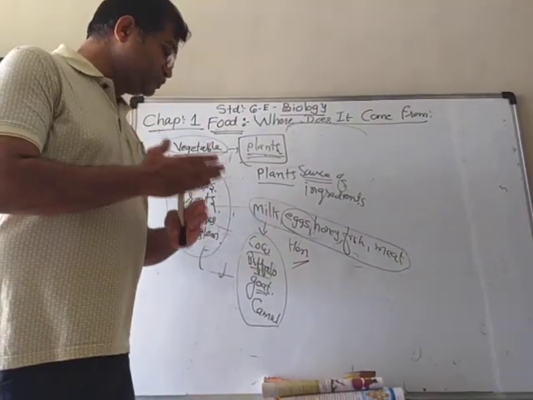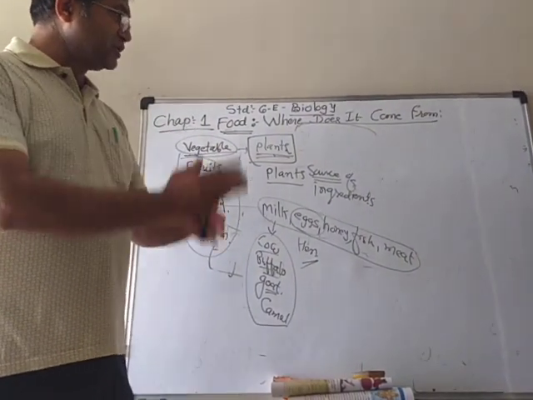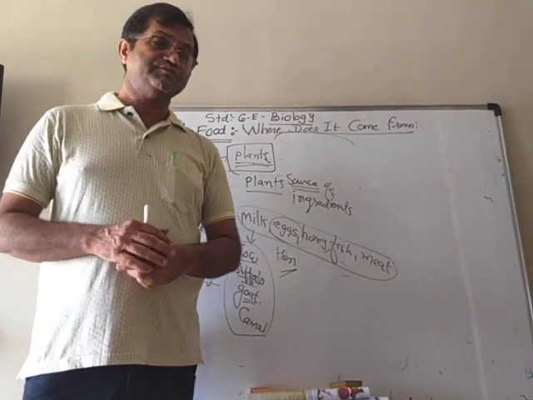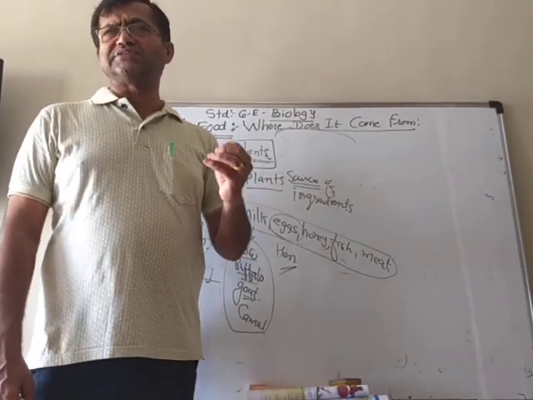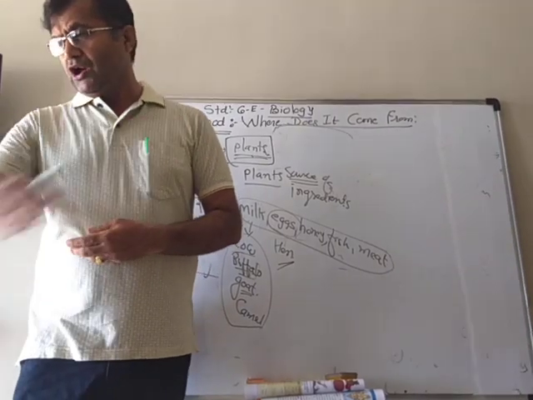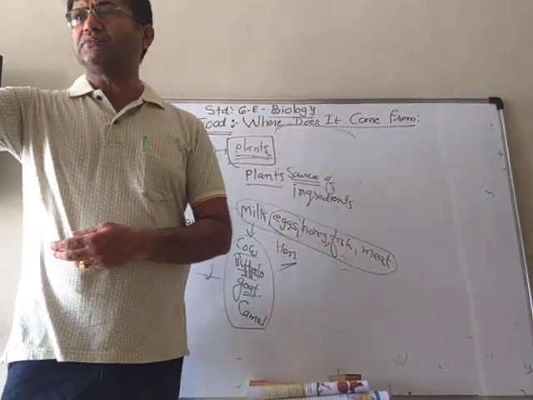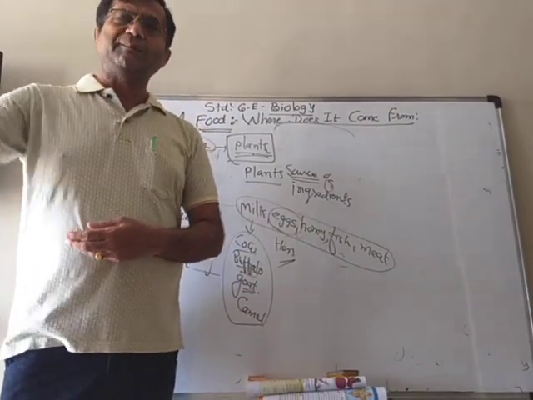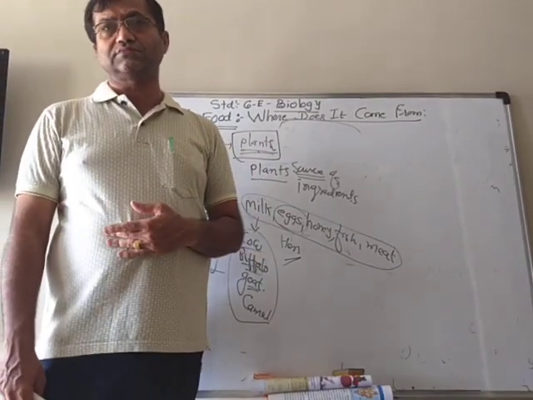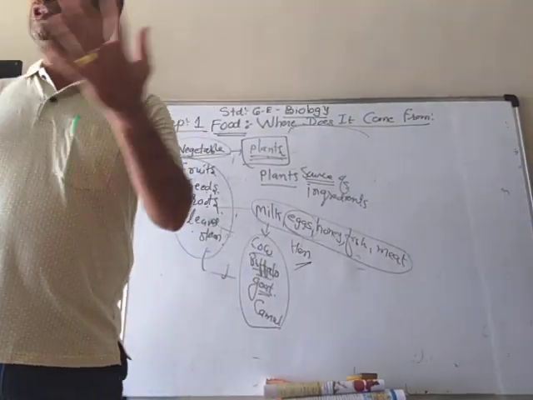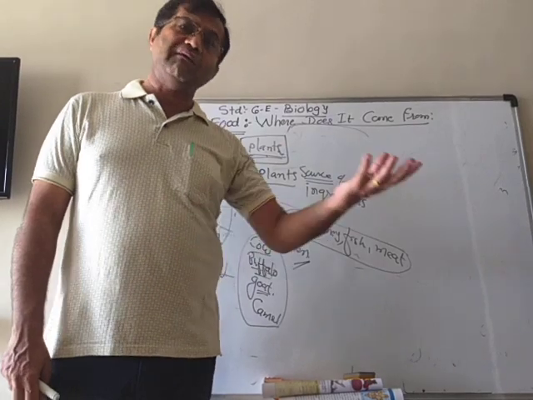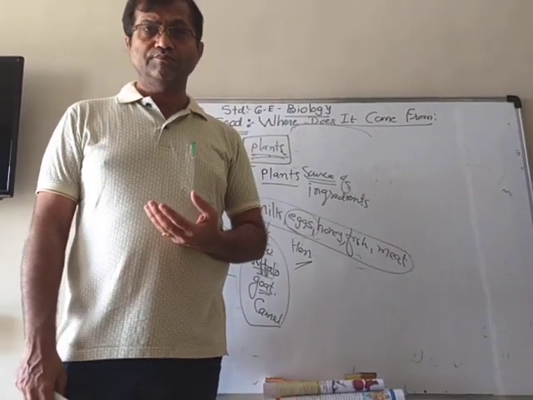It means that there are two main sources of ingredients: plants and animals. If you talk about plants again, maybe you go to some farms, you will see lots of rows of paddy plants or wheat plants or sugarcane plants, or sometimes lots of mango trees, guava trees, chiku.